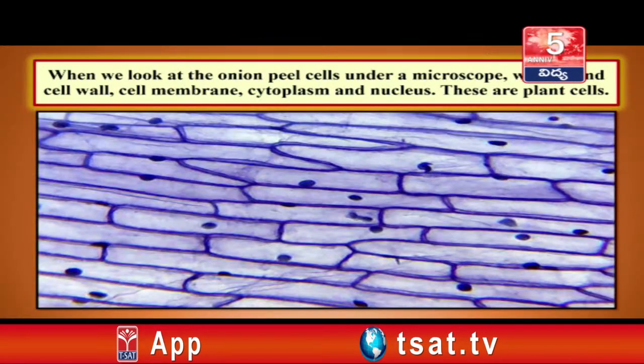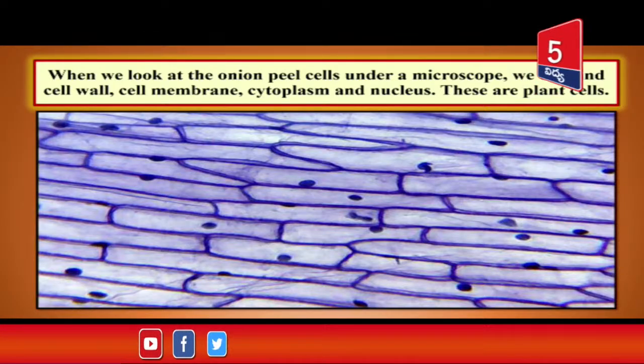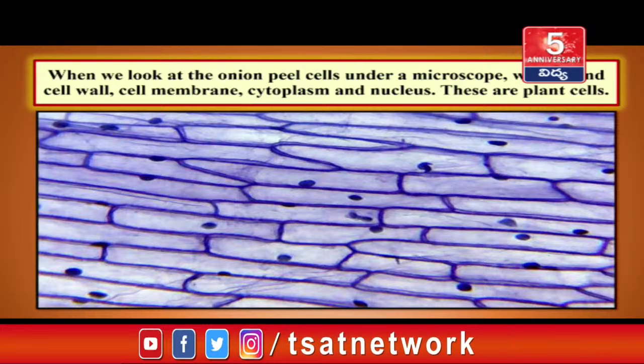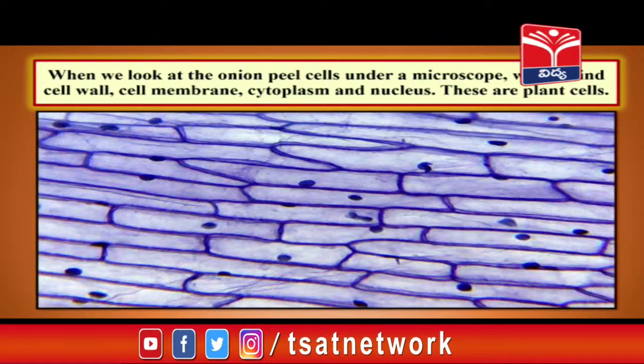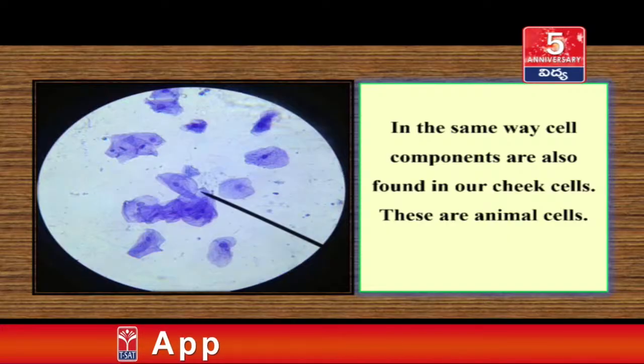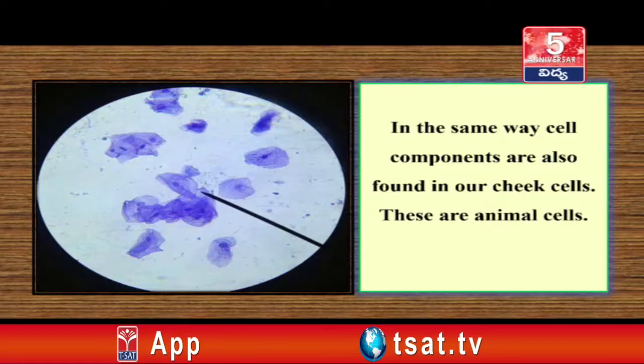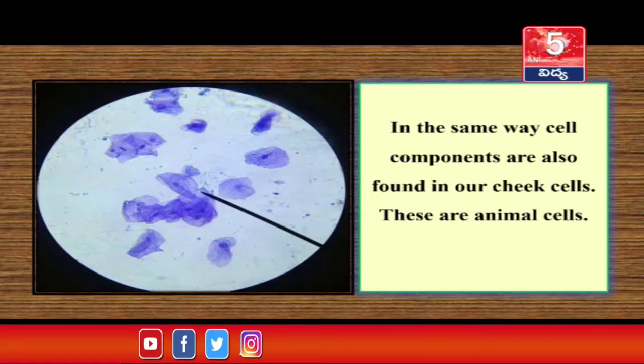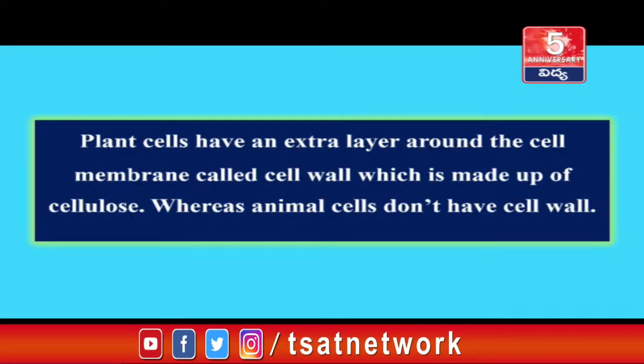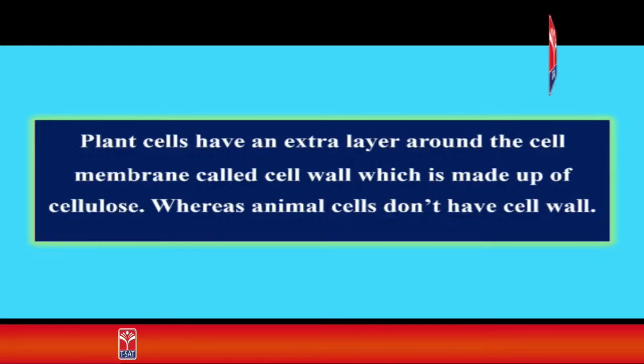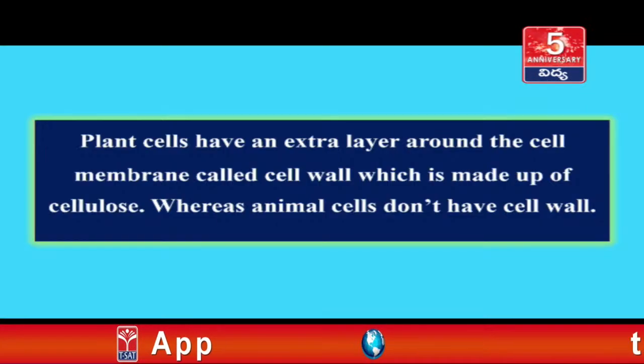When we look at the onion peel cells under a microscope, we can find cell wall, cell membrane, cytoplasm and nucleus. These cells are plant cells. In the same way, cell components are also found in our cheek cells. These are animal cells. In these cells also we can find cytoplasm, nucleus and cell membrane. Plant cells have an extra layer around the cell membrane called cell wall, which is made up of cellulose, whereas animal cells do not have cell wall.